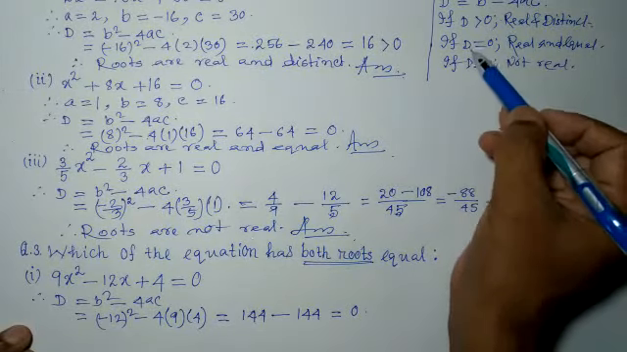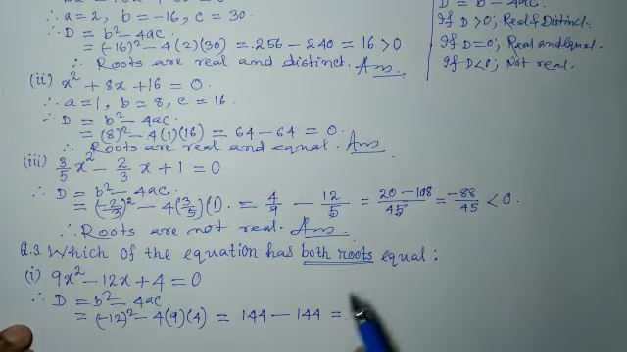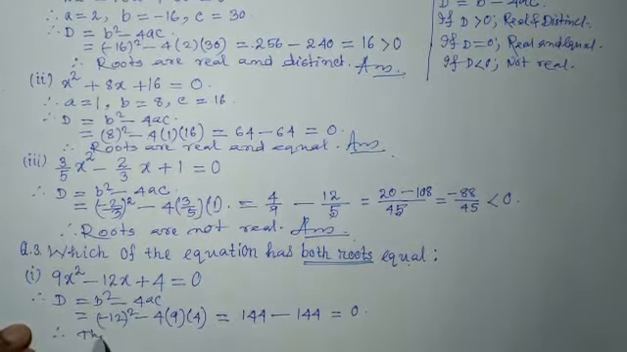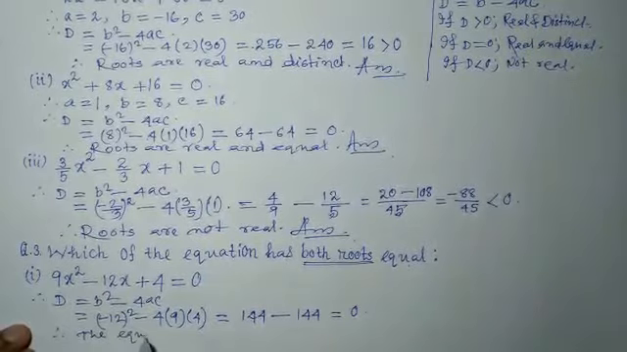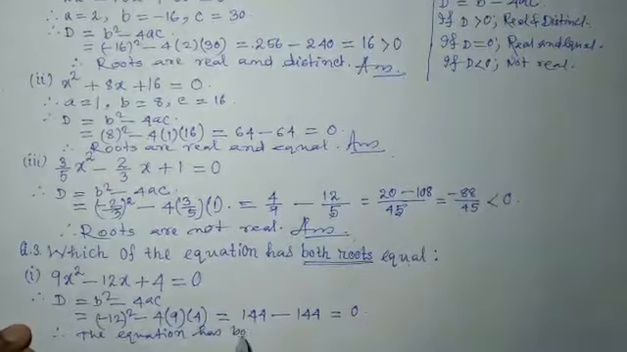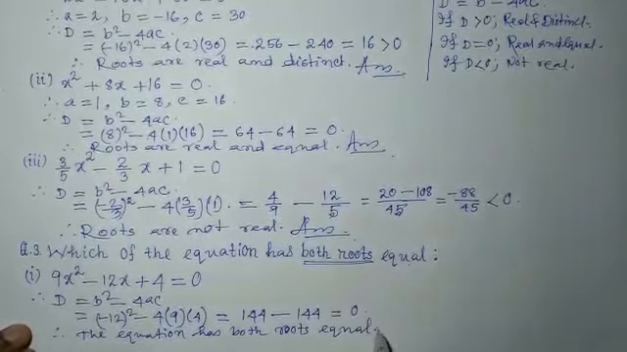So look here, if D equals 0, the roots are real and equal. Here the question is, which equation has both roots equal? Here D is 0, that means this equation has both roots equal. So we can write, therefore, the equation has both roots equal. That is the answer.